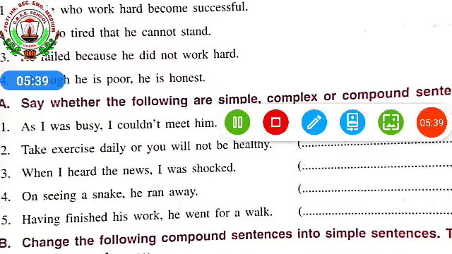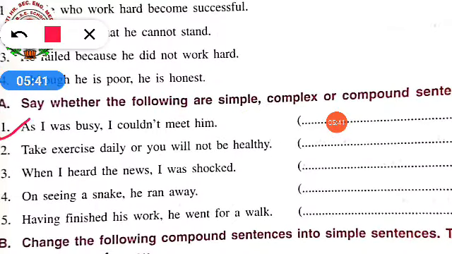First one: As I was busy, I couldn't meet him. So which sentence is it? See, one comma is here, and as I was busy, what? It is incomplete, is it? So it depends upon the second part. That's why it is a complex sentence, which has one dependent clause and one independent clause. So it will be a complex one.